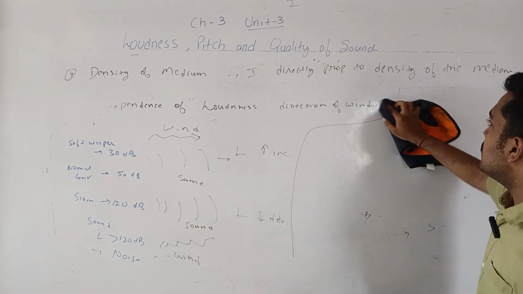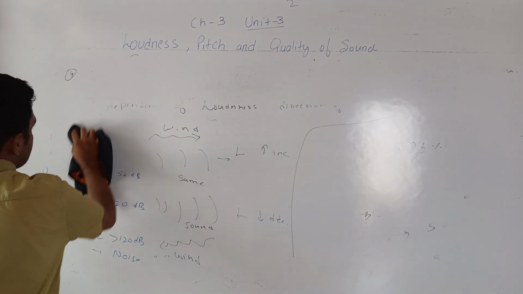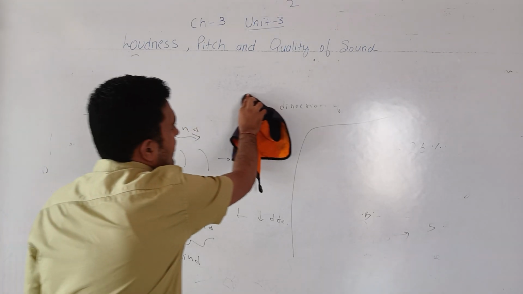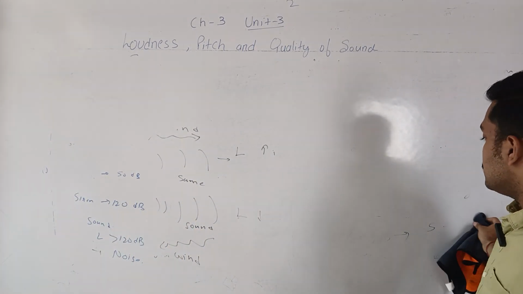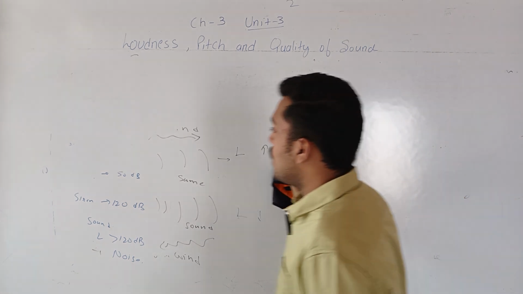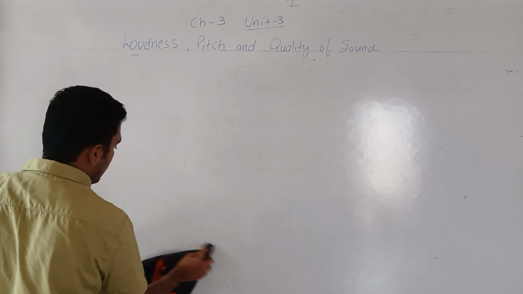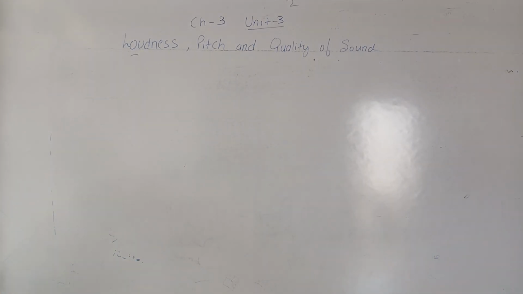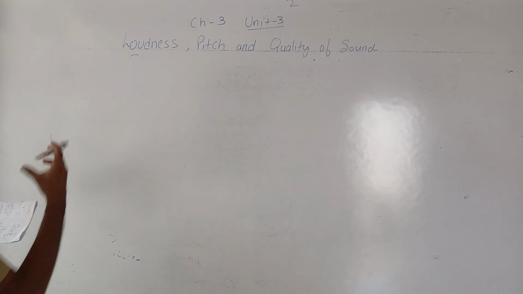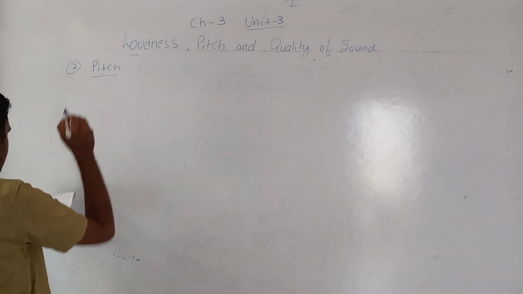Now we will study the next quantity, which is the pitch of the sound. Loudness tells how loud or how feeble the sound is. The sound may be from the same source or from different sources, but how loud we perceive it is the loudness. Next is the pitch. Second quantity is pitch of the sound. So what is the pitch?